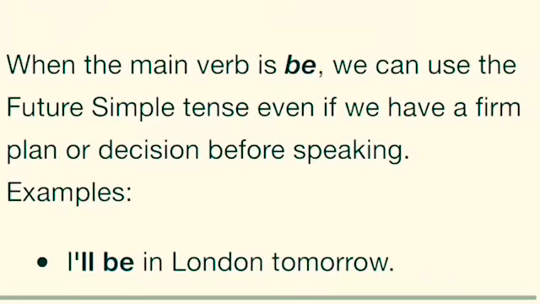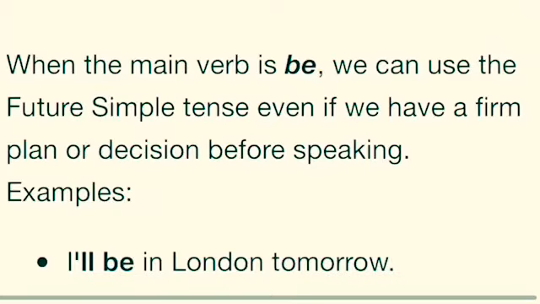See, the two cases that I said earlier were where we did not have any sort of plan, but here in case of the main verb as be, we can use simple future tense even if we have a firm plan, or we have already made a plan or a decision before speaking or giving out our statement.